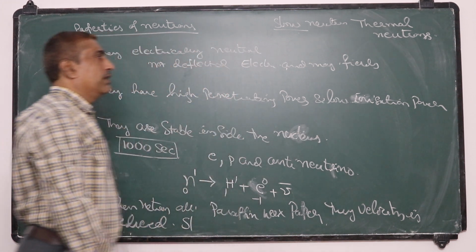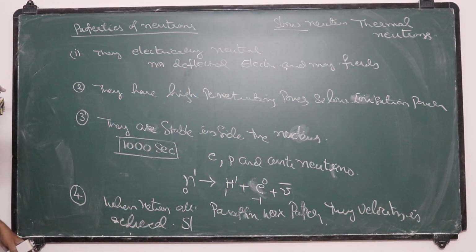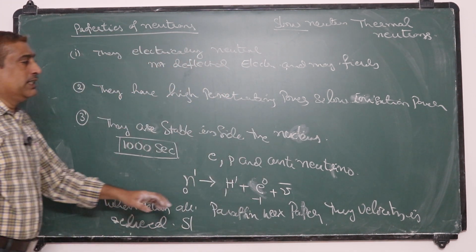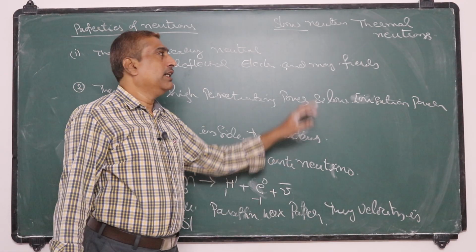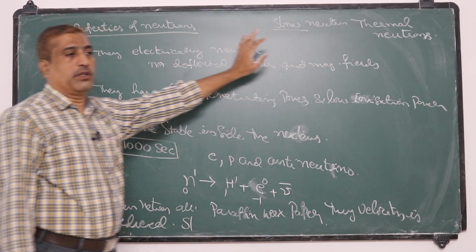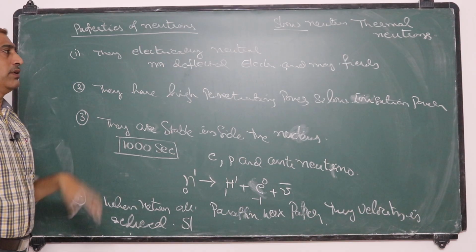This is another property of neutrons. That means when they are allowed to pass through these materials, their velocity reduces, and the slow moving neutrons are called thermal neutrons.